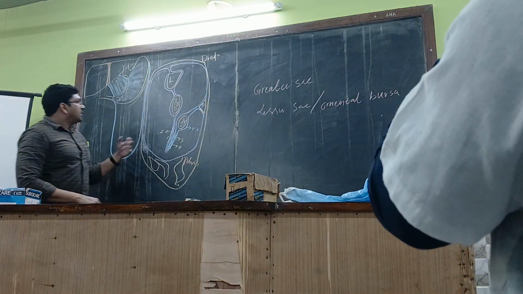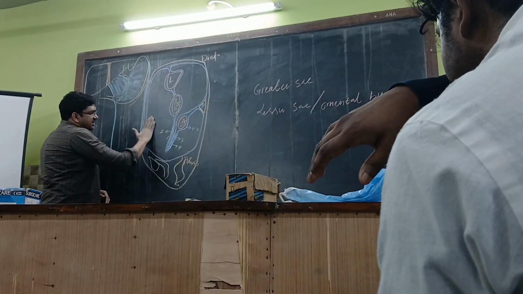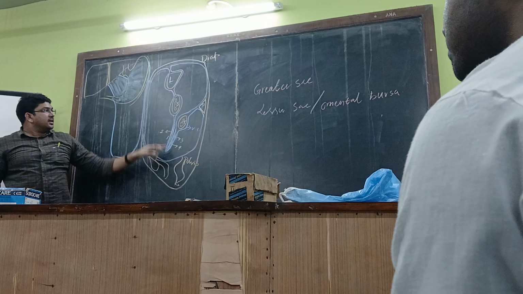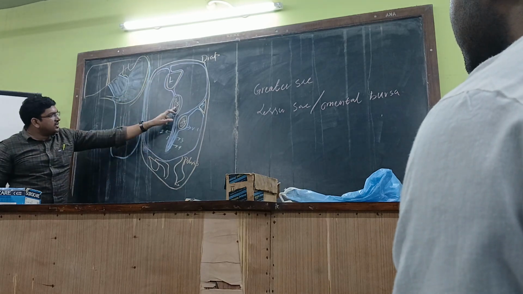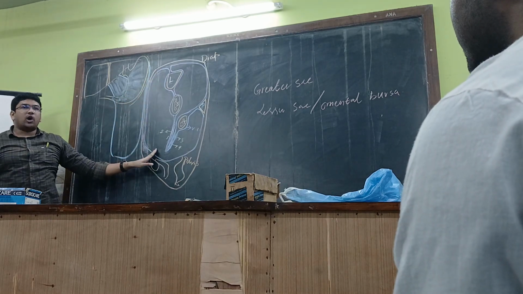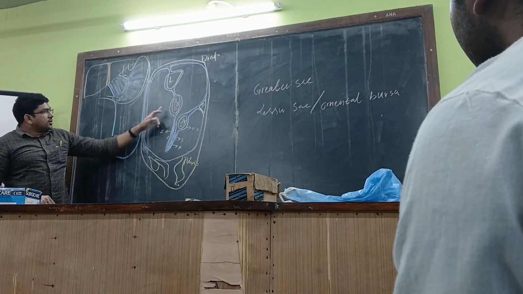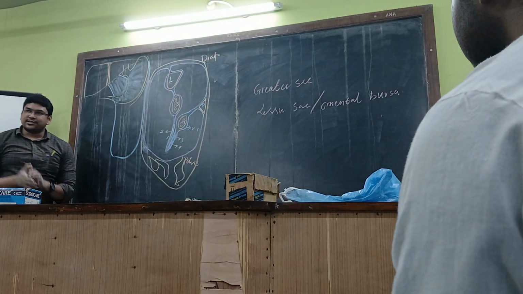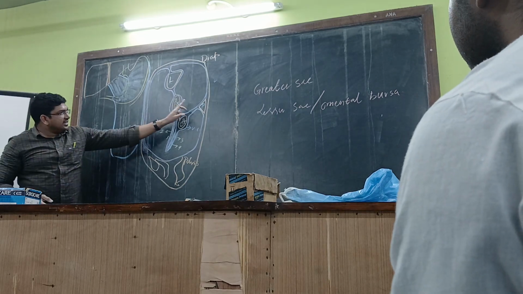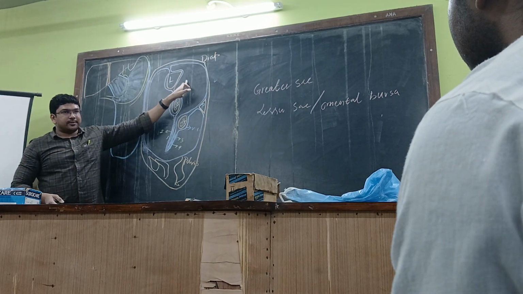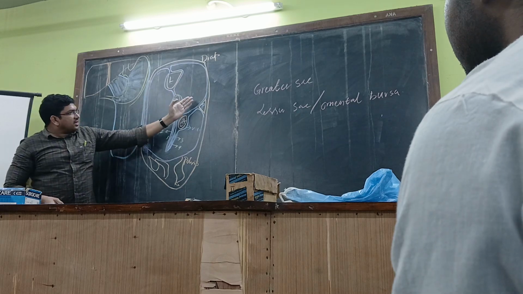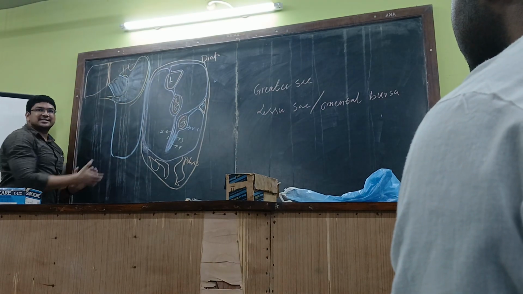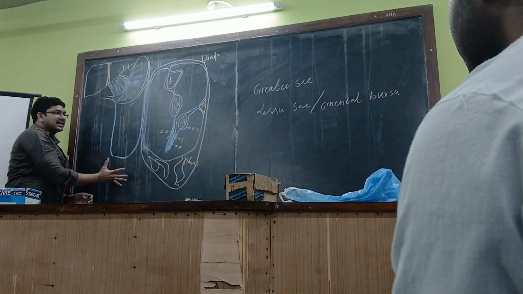So this entire part is the greater sac, all the way extending from the diaphragm till the pelvic cavity over here. So this entirely in front of the stomach is the greater sac of the peritoneal cavity. Get it or not? Behind the stomach, this closed sac is nothing but the lesser sac. So where can you expect the lesser sac? Behind the stomach, reaching till the liver over here. That means behind the stomach, reaching the liver, is the lesser sac. In front of the stomach, this entirely is the greater sac.